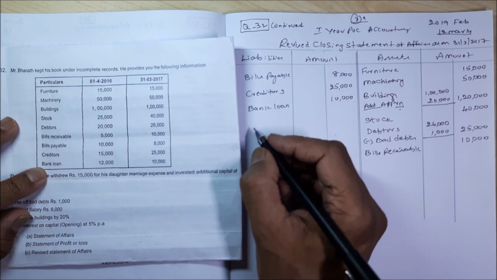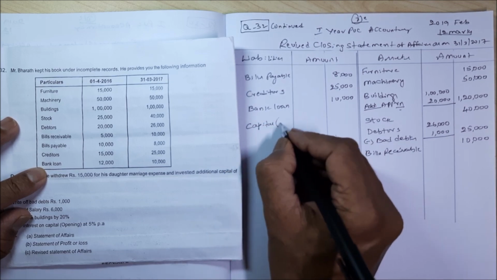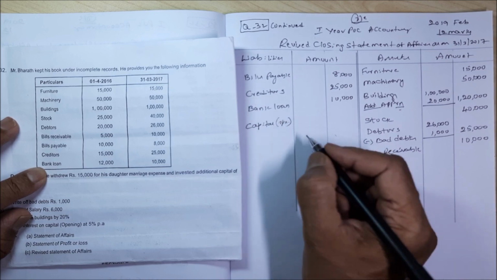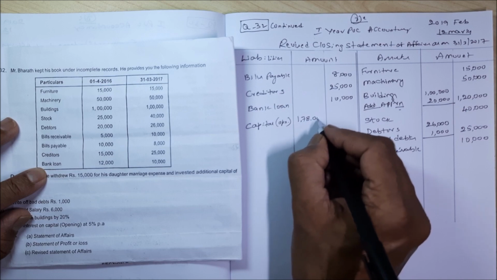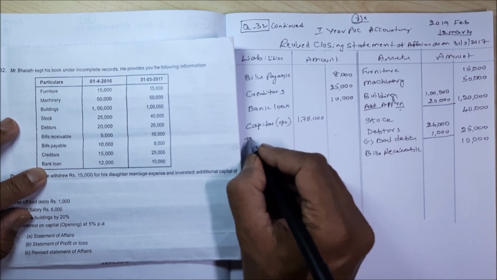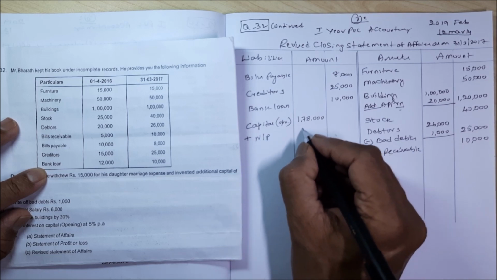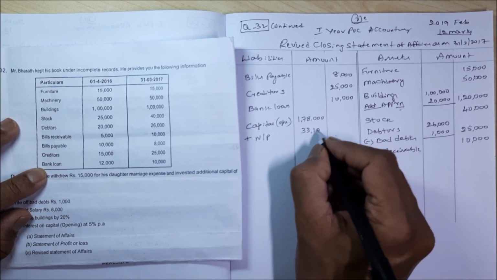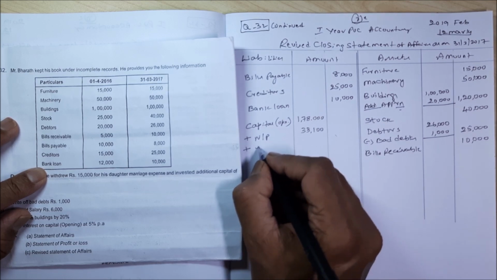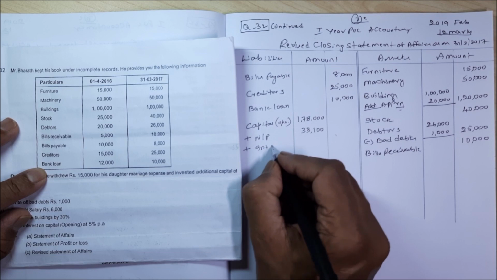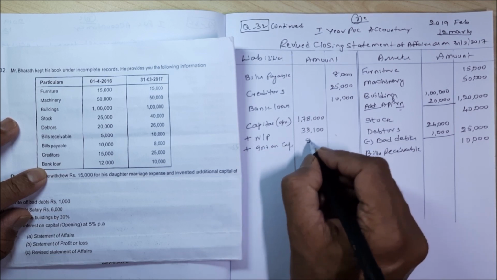Then capital, you are supposed to take always opening capital. Capital 1,78,000. Add net profit 33,100. Add interest on capital 8,900.